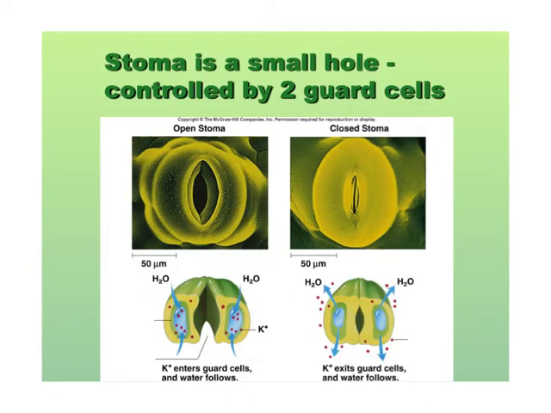Here's a picture of two stoma. Here is one that is open. You can see the opening right here, and this one is closed. And around it, these are the guard cells that are going to open and close it depending on whether the plant needs to conserve its water or not.